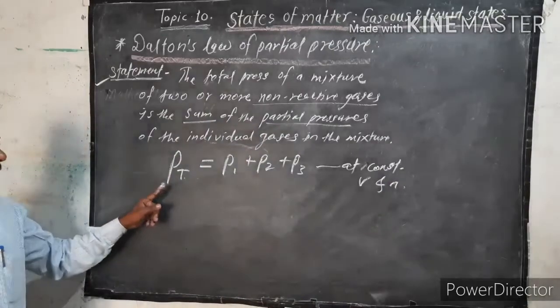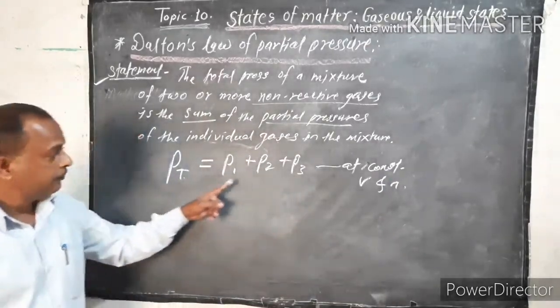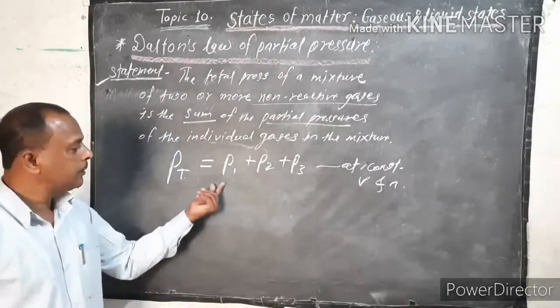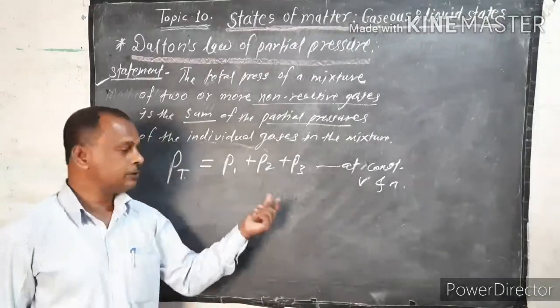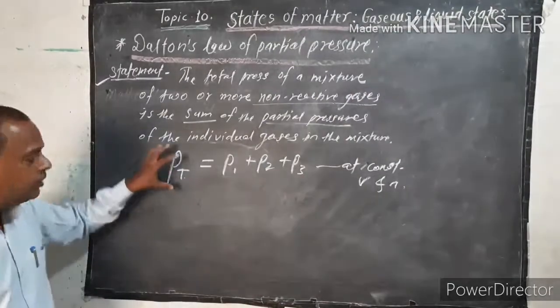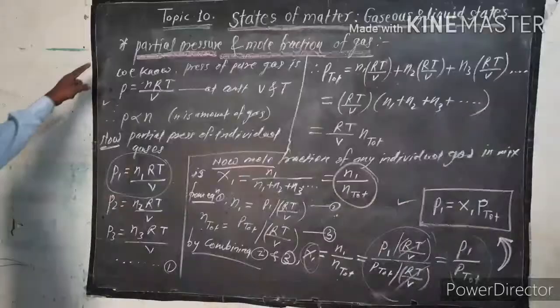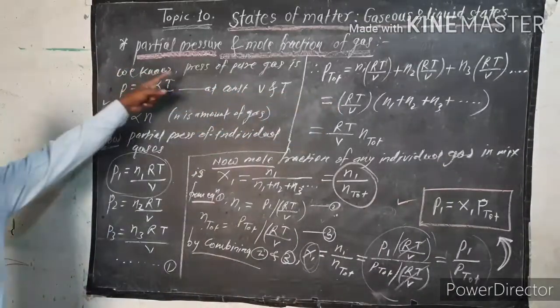So total pressure is equal to P1 plus P2 plus P3, where P1, P2, P3 are the partial pressures of gas 1, gas 2, and gas 3. The sum of these is nothing but the total pressure of that particular mixture. Now the next point is partial pressure and mole fraction of gas. What is partial pressure?